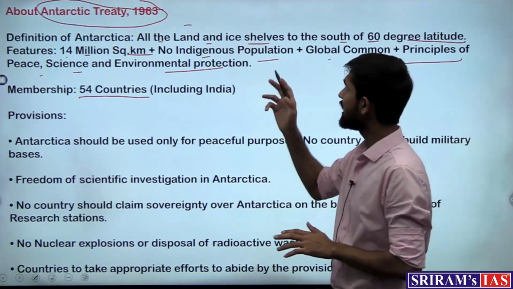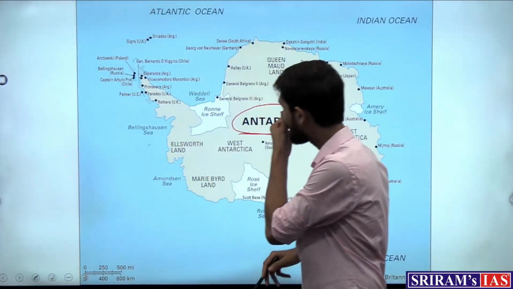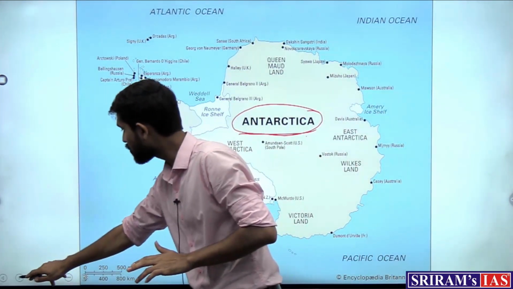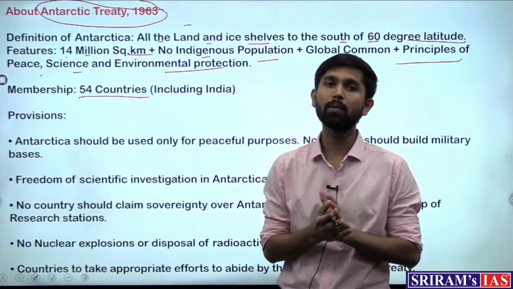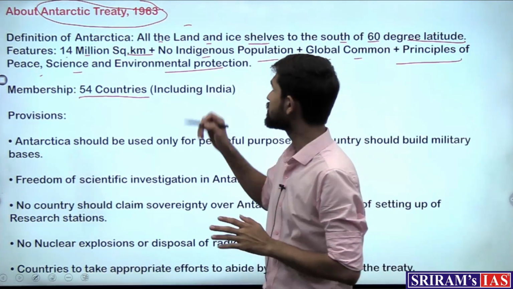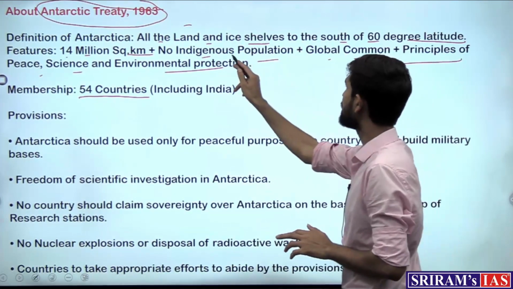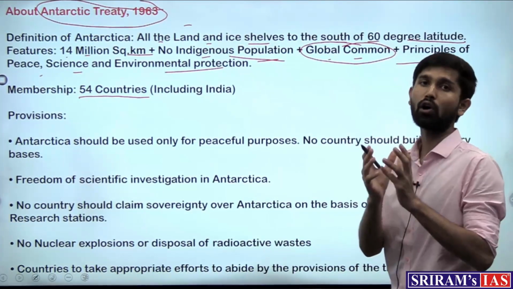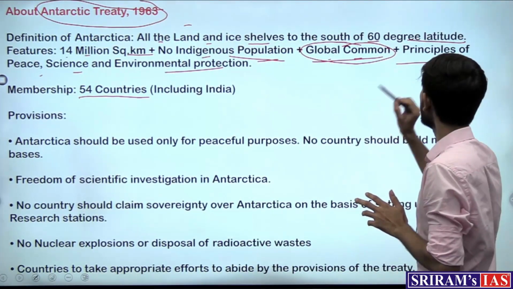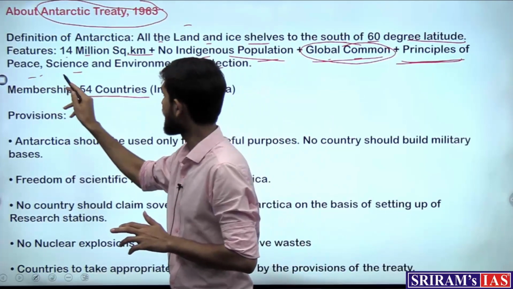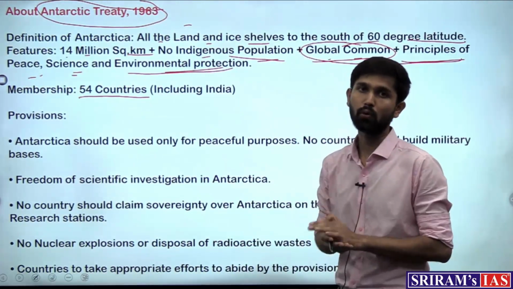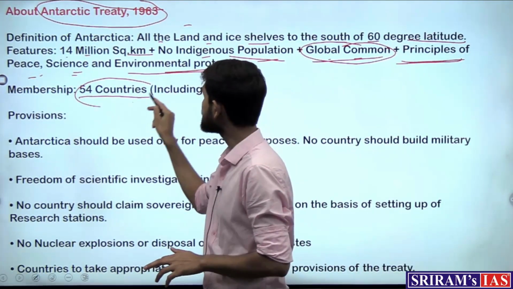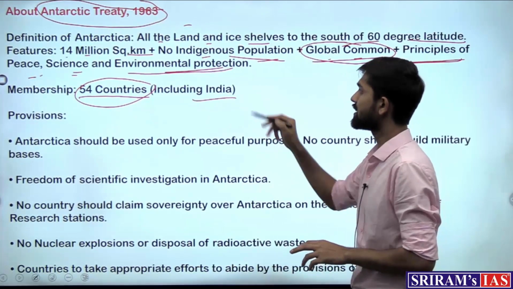What this means is that this continent of Antarctica is taken as a whole as the subject matter of the treaty, and this treaty talks about the cooperative and wholesome use of the resources of Antarctica, wherein no population is living, and this resource of Antarctica is called a global common, which means that it belongs to everyone, and the principles of peace, science and environmental protection are to be followed while exploring this continent of Antarctica. So 54 countries are a part of this treaty and India is a signatory to this treaty as well.